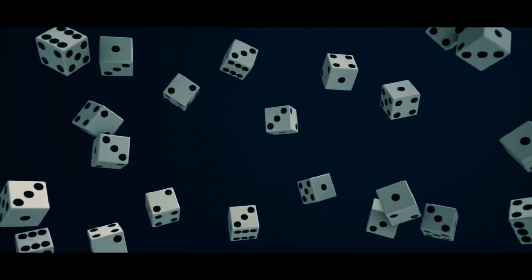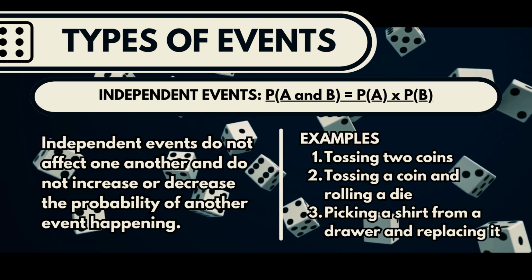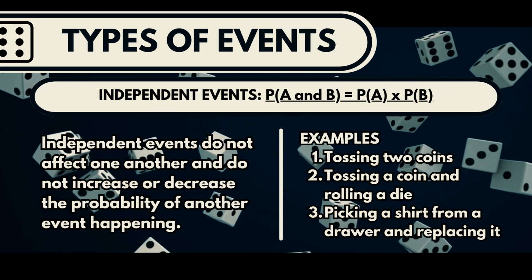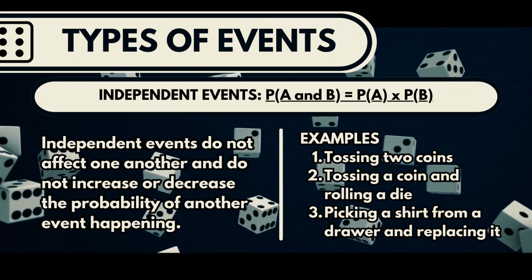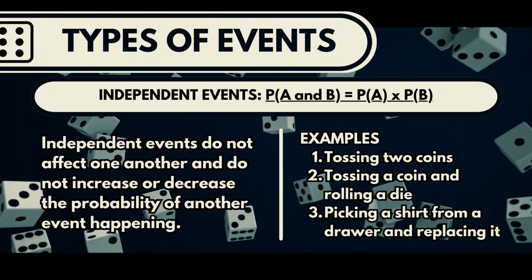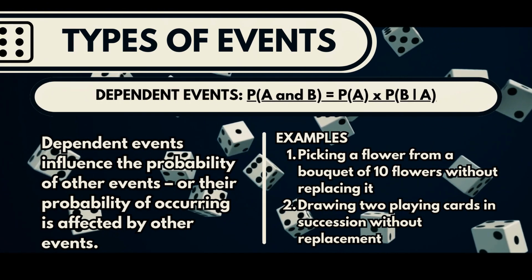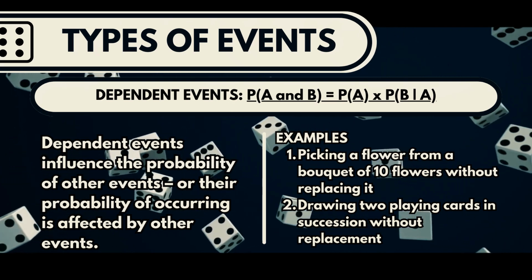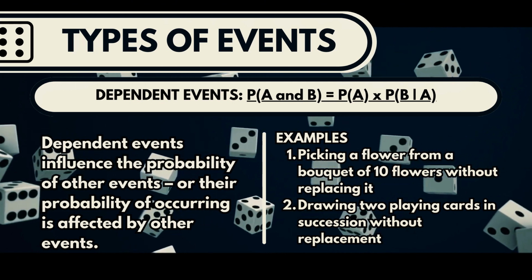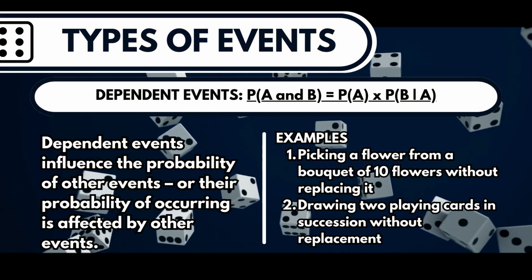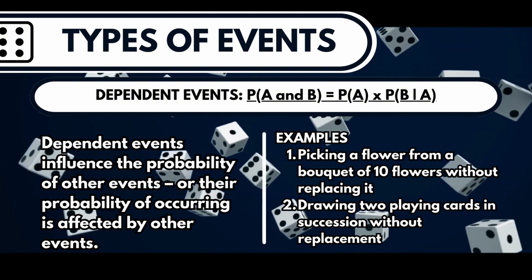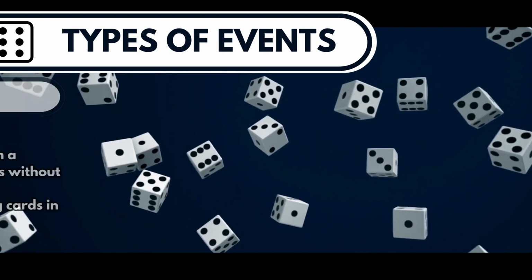Independent events do not affect one another and do not increase or decrease the probability of another event happening. The formula for independent events is probability of A and B is equal to the probability of A multiplied by the probability of B. Dependent events, however, influence the probability of other events, or their probability of occurring is affected by other events. The formula for dependent events is probability of A and B is equal to the probability of A multiplied by the probability of B after A.